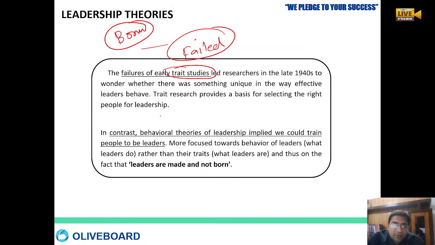In contrast, behavioral theory implied we could train people to be leaders. We can train people to be leaders, right? So here the more focus is on the behavior of a leader, what a leader should do, and not what a leader is.